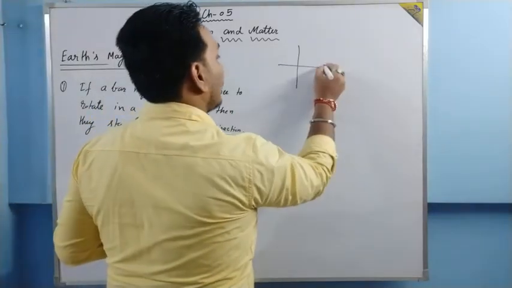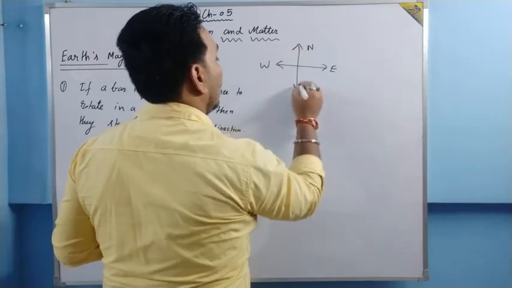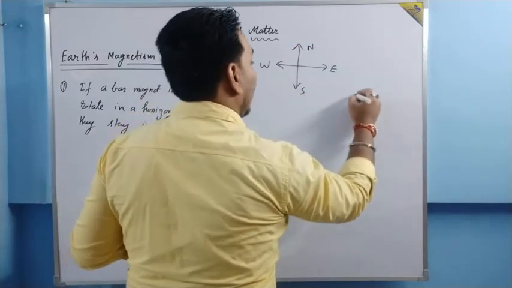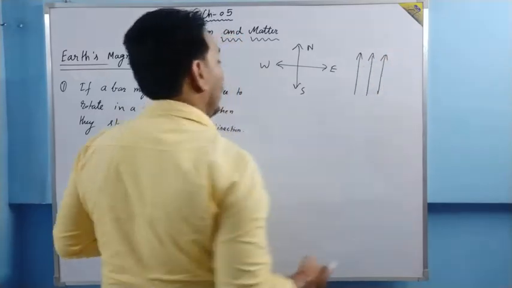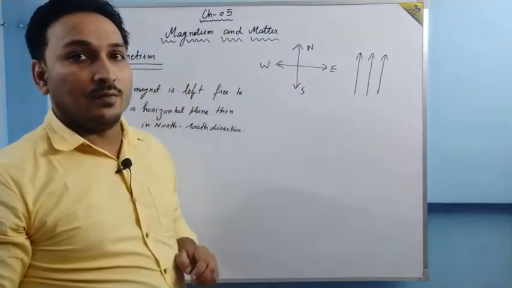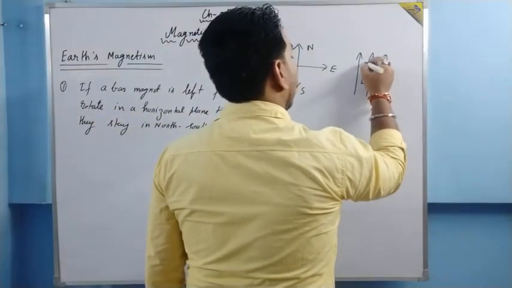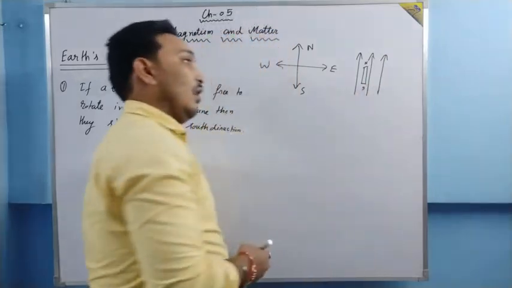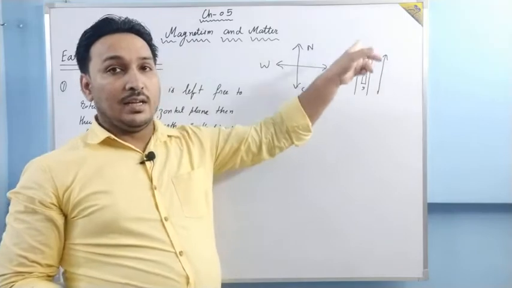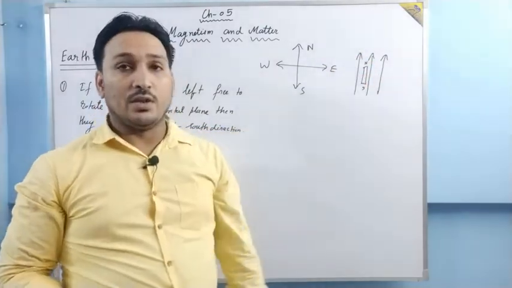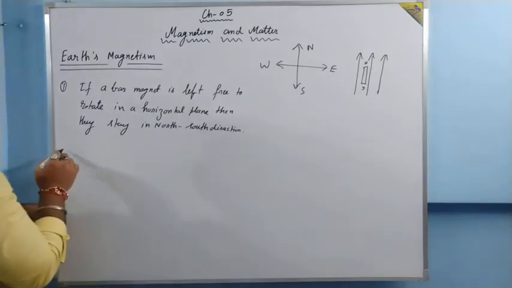Let me make the directional chart also. East, west, north, south. There must be a magnetic field line from south to north, due to which if a bar magnet is left free to rotate horizontally, it stays in the direction of north-south. Okay, the end which rests towards north is the north pole, the end which rests towards south is the south pole. Right?